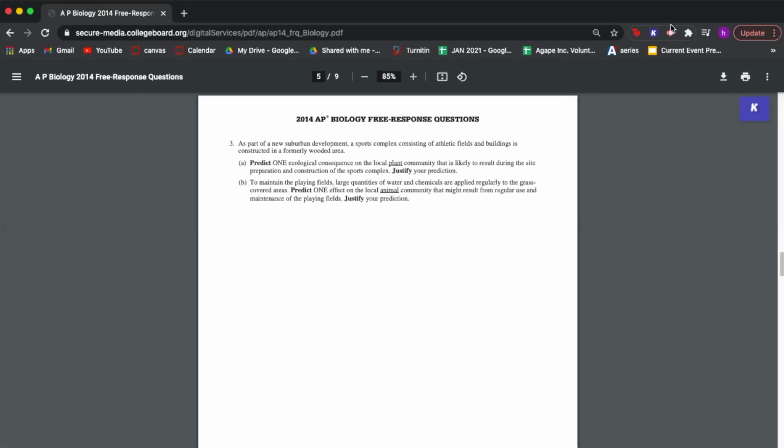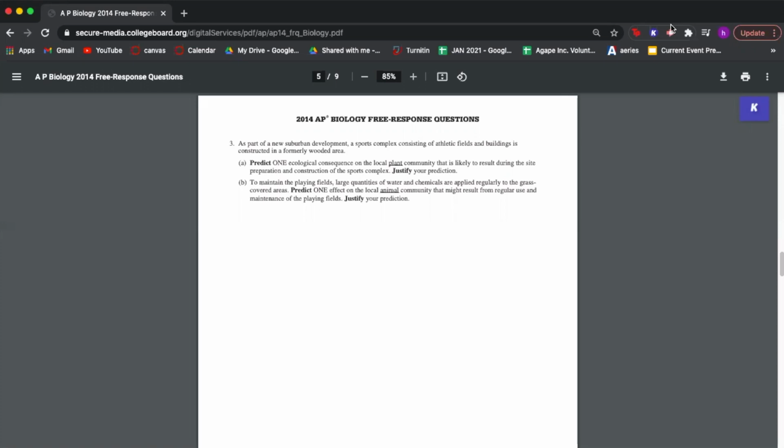So if we take a look at some answers, the first and most obvious prediction to this question would be that the plant community will be destroyed, leading to plant death and the loss of the plant community in that area. There are a few possible justifications for this problem. Firstly, the removal of trees, grass, shrubs, and others will quickly lead to the loss of the plant community. And secondly, there can be a change in habitat.